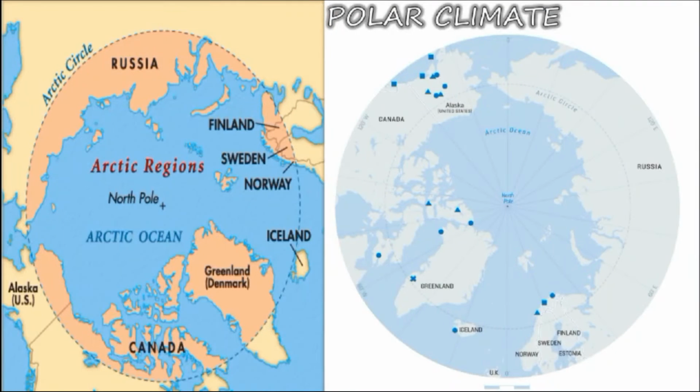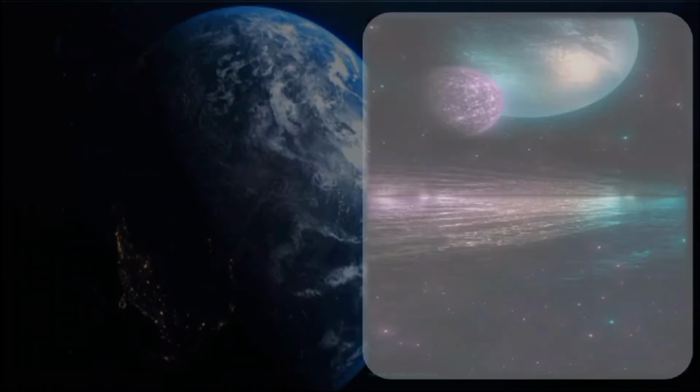About the polar climate. Polar climate regions are characterized by a lack of warmth in summer. Every month in a polar climate has average temperatures of less than 10 degrees Celsius. Polar climates cover more than 20% of the earth's area. So this is all about our polar climate.